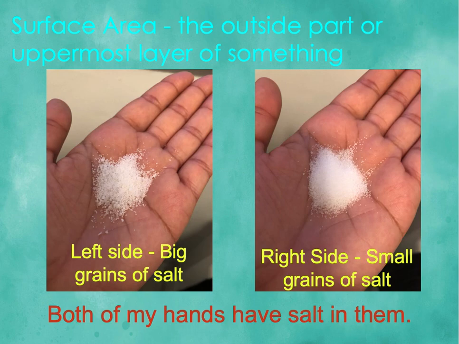Now, what we're going to be doing next is we're going to talk about rate of dissolving. Rate of dissolving is how fast or how slow the solute dissolves in the solvent. All right. First thing we're going to test is surface area, which is the outside part or the uppermost layer of something. So the surface area, the area of something.